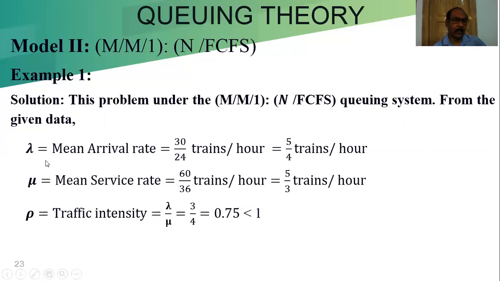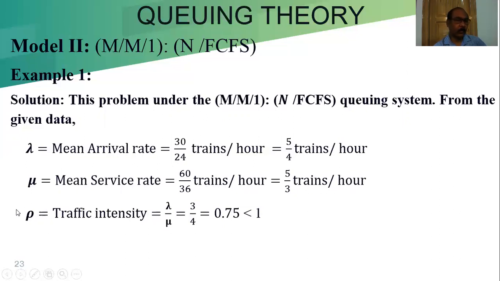Mean service rate: it is given 36 minutes for a train. Service time required is 36 minutes for a train. So in 1 hour, how many trains can be served? 60 by 36 trains per hour equals 5 by 3 trains per hour.